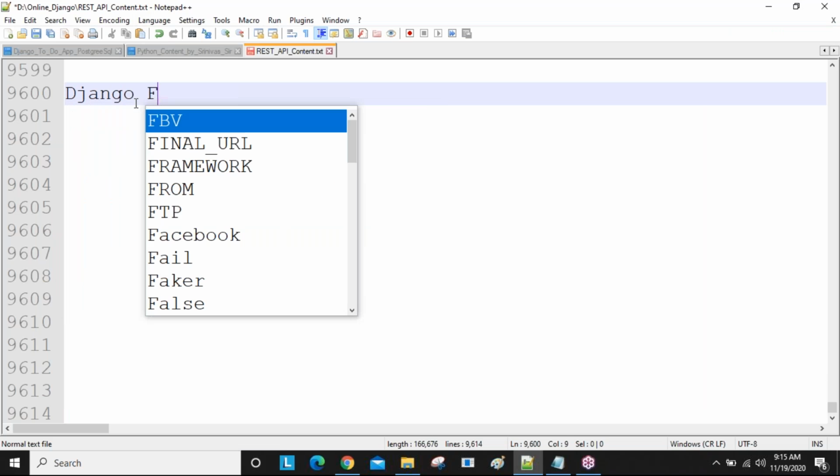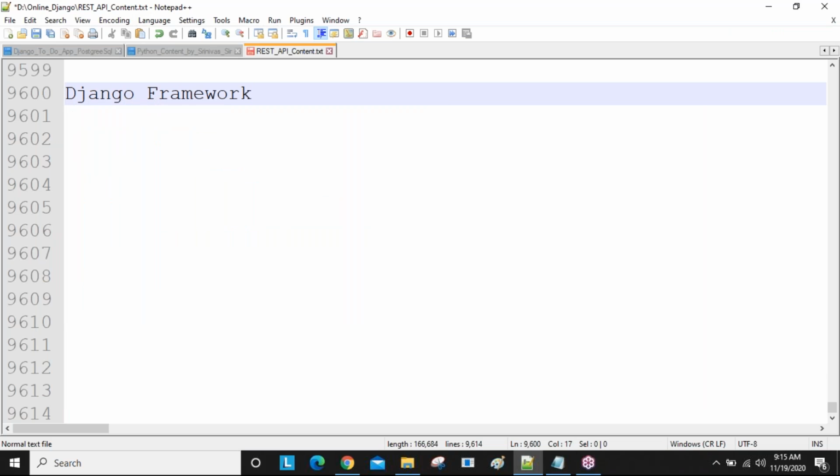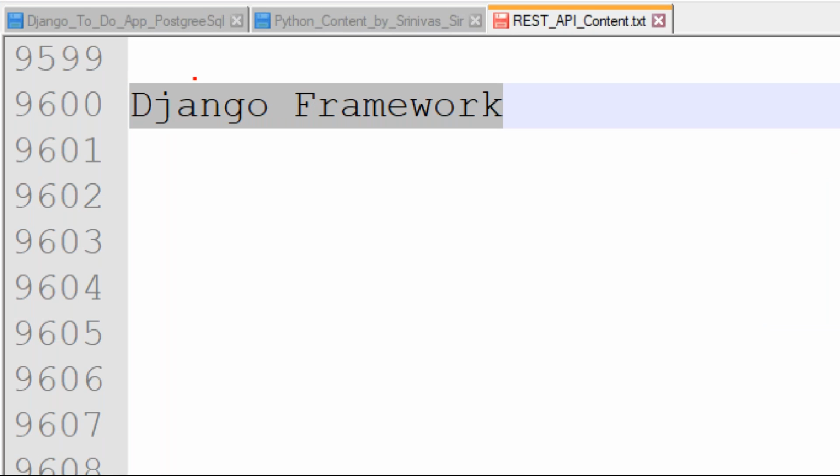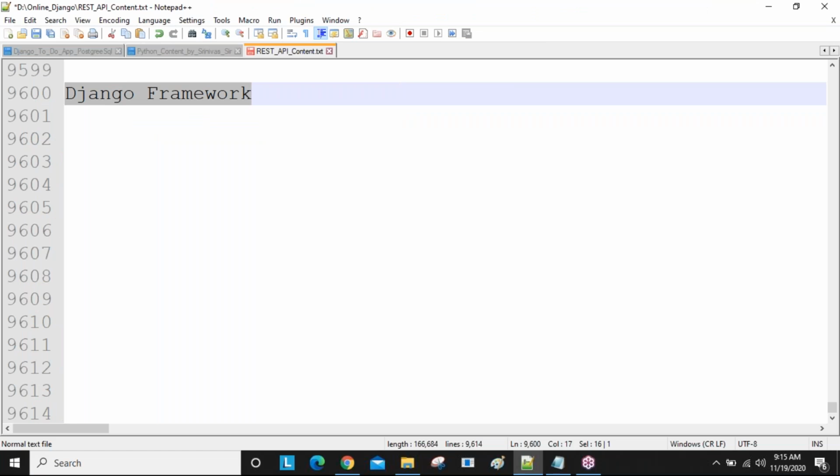So this is our framework, guys. DJANGO, here D is there, but in this word D is silent. That's why we call it only Django framework. Do you understand this one? As a professional developer, you need to say Django framework. Don't say it differently. When you are attending an interview, if you pronounce it wrongly, then the interviewer will simply laugh. So that's why we call it Django framework.